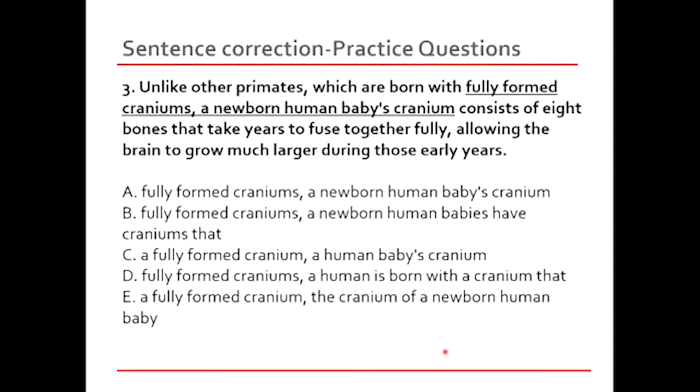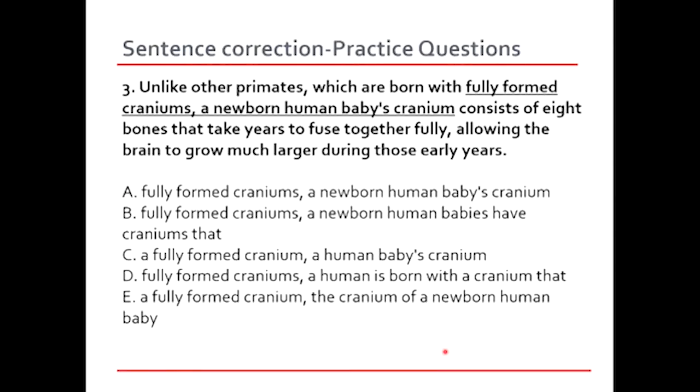Okay, so we are talking about how a human is born with a cranium, and what is it that makes the human baby's cranium different. So in this case, the most appropriate choice is going to be option D. Why? Because if you look at the question, unlike other primates which are born with fully formed craniums, okay, let's just wait. Primates is a plural subject. So first of all, we have to keep this in mind. Then the next part of the sentence says, which are born with fully formed craniums.